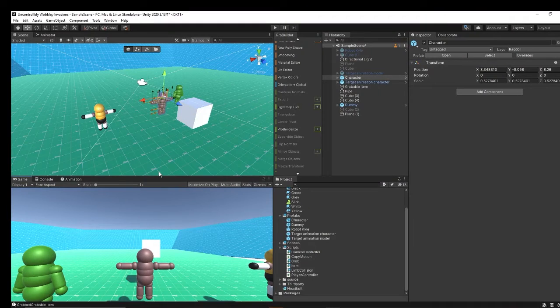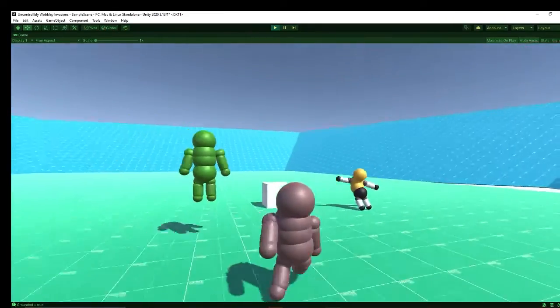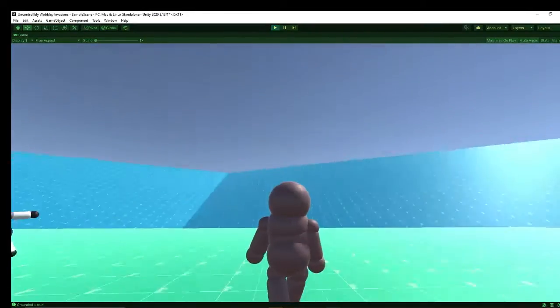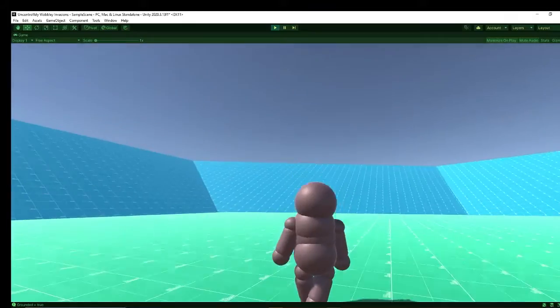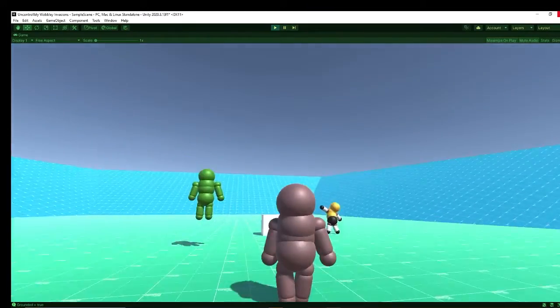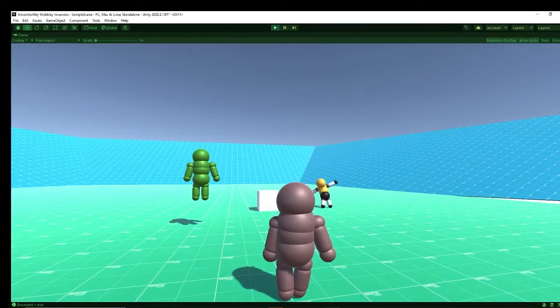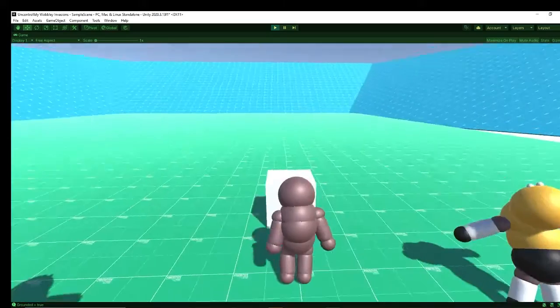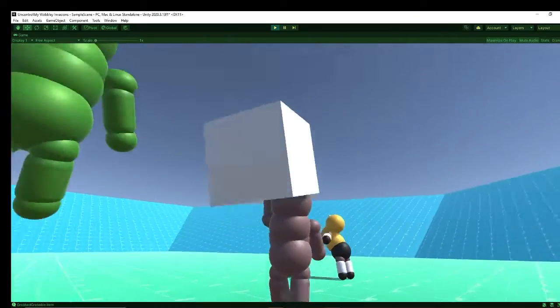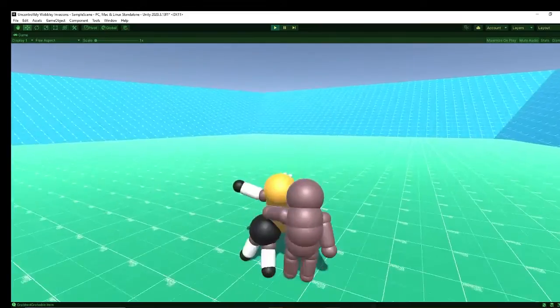Now I would like to discuss some of the progress I've made since the last devlog. For this version I have managed to set up the camera, so the player looks in whichever direction you're pointing the camera. Not only that, but you can also look up and down, and it makes it look like the player character is actually looking up and down. We can now also grab different objects. You can grab this cube and throw it around. You can also grab this dummy,